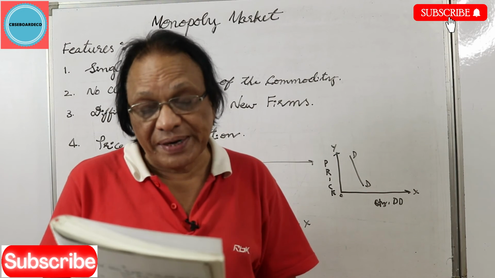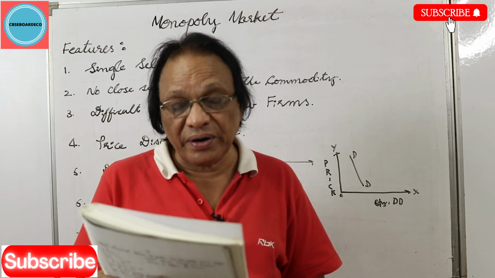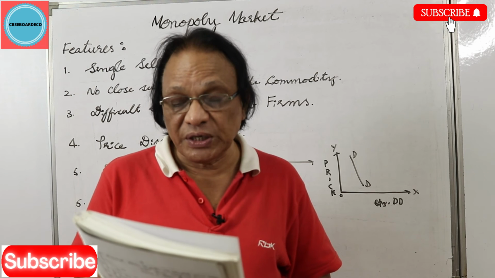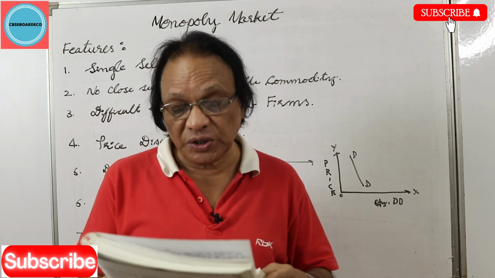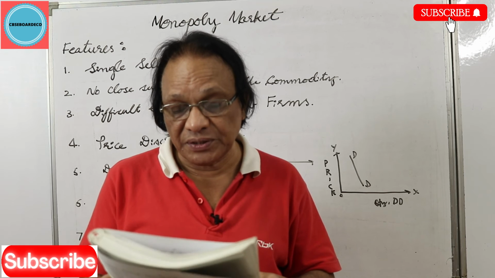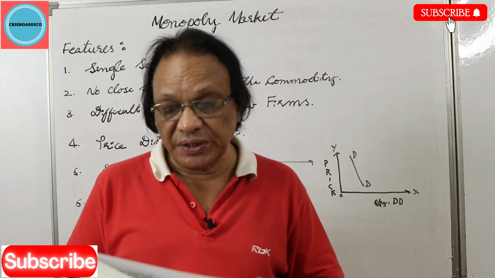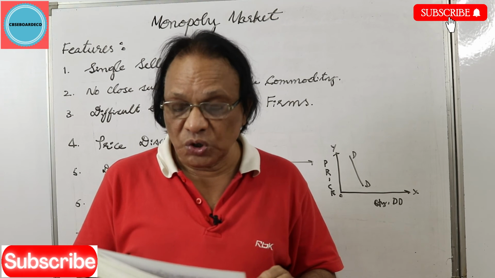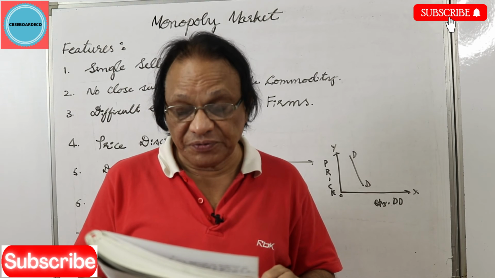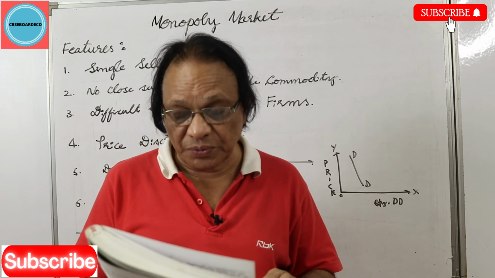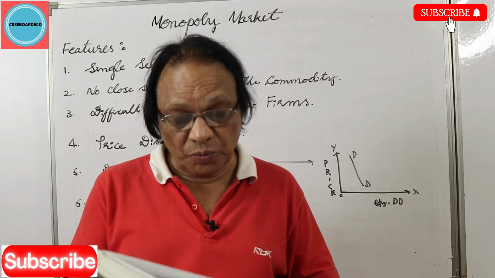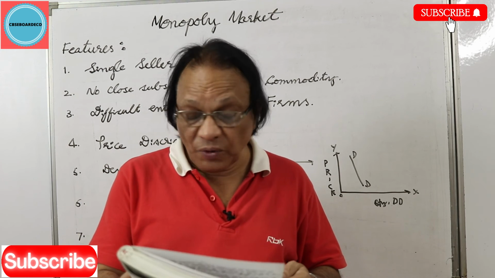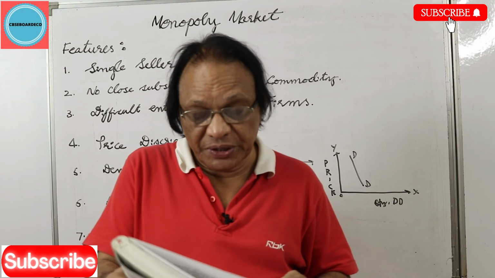And the 5th point, demand curve under monopoly. The demand curve, AR curve facing a monopolist is negatively sloped, that's downward sloping, because if the firm wants to sell more, it has to reduce the price. In the figure, you can see here the monopolist can sell OQ quantity at OP price. If he wants to sell more, he has to reduce the price. That's why the demand curve is negatively sloped, sloping downwards. And why? Because there is non-availability of close substitutes.